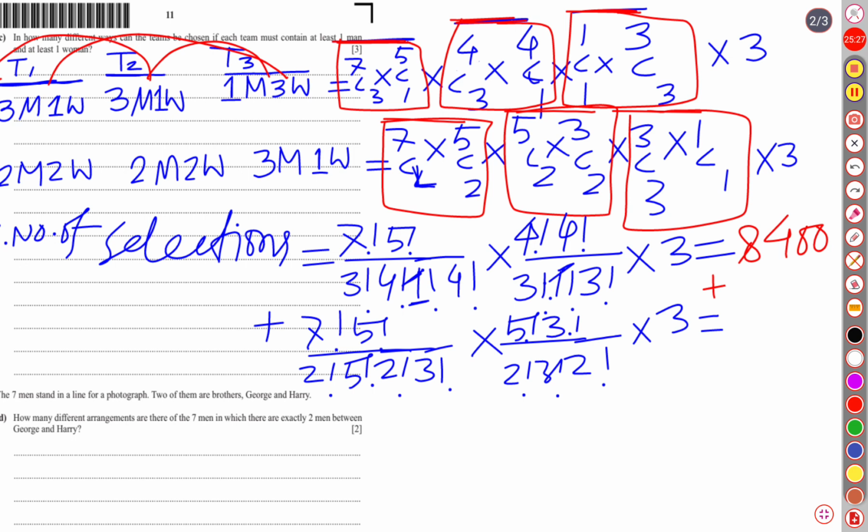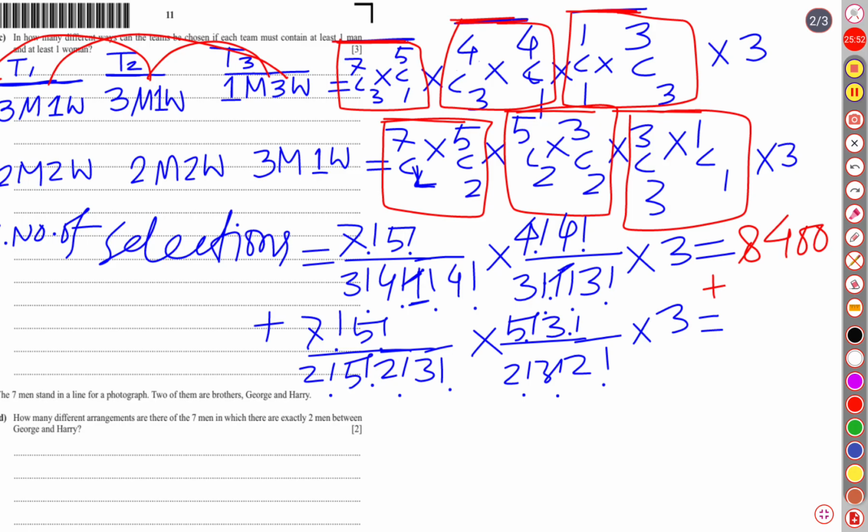That means how many twos are there? 4 twos, 2 threes, 1 5. So 4 twos. Actually 2 factorial means 2, so it will be 16. 4 twos are 16. Then 3 threes are 36.